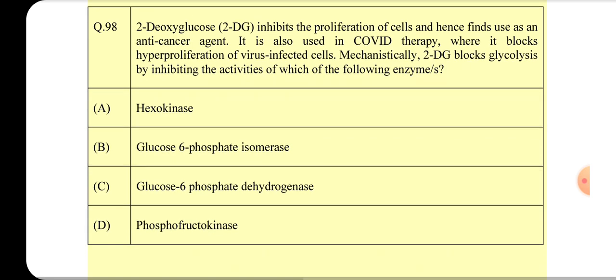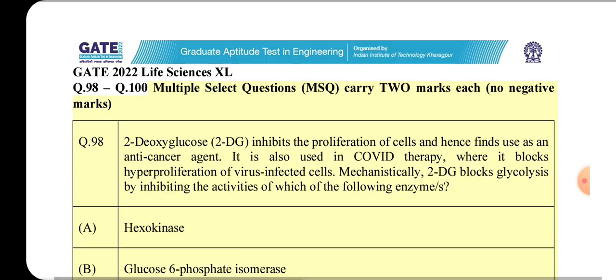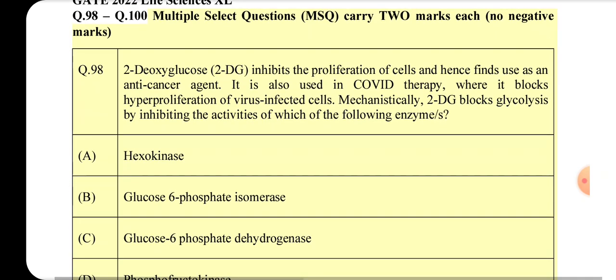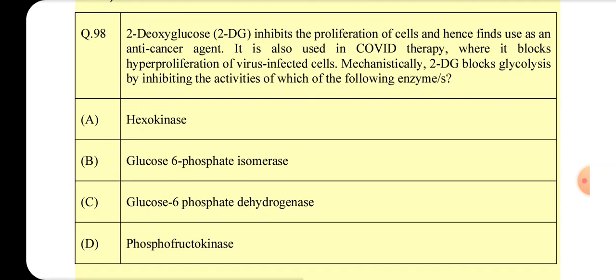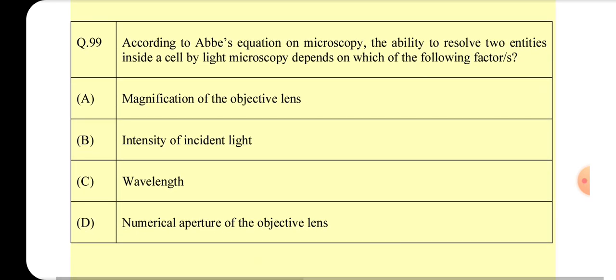Multiple select questions, MSQ, carry 2 marks each, no negative marks. Q98. 2-deoxyglucose, 2-DG, inhibits the proliferation of cells and hence finds use as an anti-cancer agent. It is also used in COVID therapy, where it blocks hyperproliferation of virus-infected cells. Mechanistically, 2-DG blocks glycolysis by inhibiting the activities of which of the following enzyme(s)? A, Hexokinase. B, Glucose 6-phosphate isomerase. C, Glucose 6-phosphate dehydrogenase. D, Phosphofructokinase.